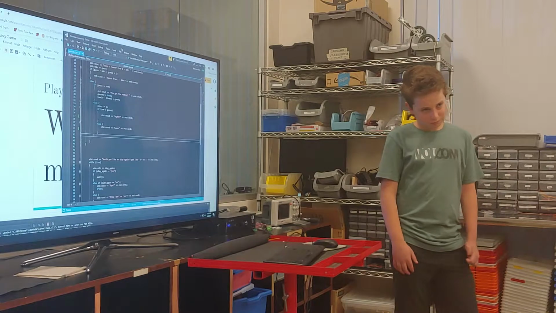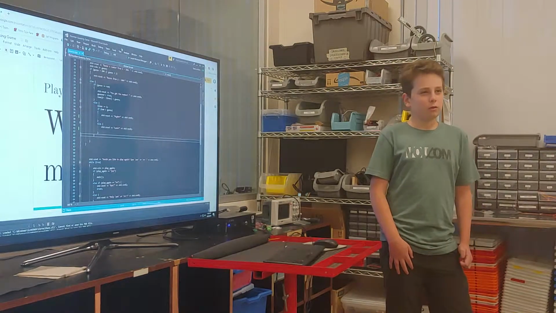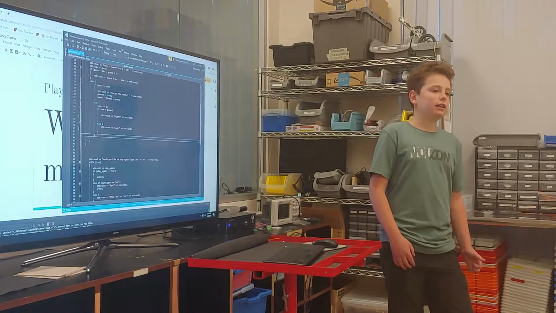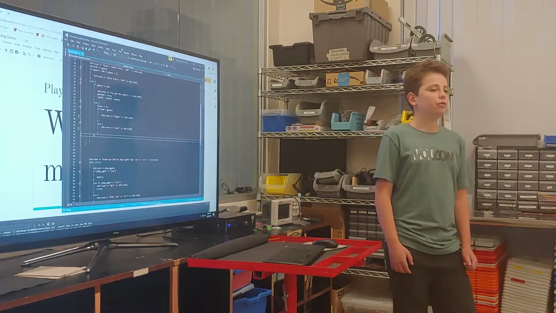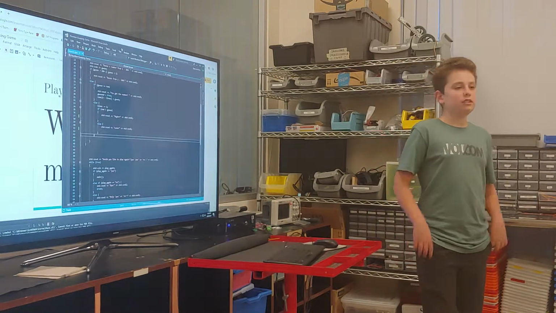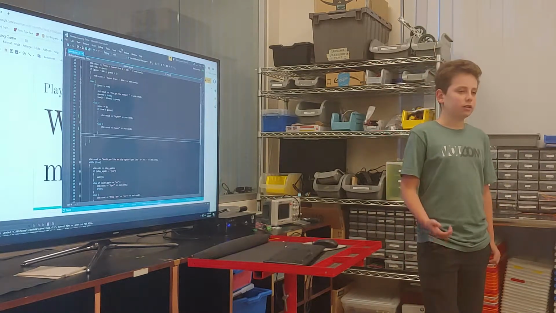Why would someone use C++ instead of Python? Well, because it doesn't use that much memory, so it's really good for things that can't take up much memory, like maybe a rover on Mars or your phone. And Python takes up a ton of memory, so that's a good reason.